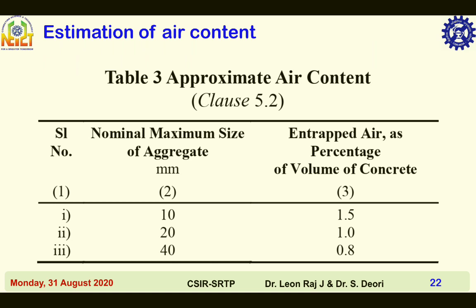For example, if the volume of concrete is 10 meter cube and the maximum nominal size of aggregate is 20 mm, then the volume of concrete excluding volume of air is 10 into 0.99, that is equal to 9.9 meter cube, and the volume of air is 10 into 0.01, that is equal to 0.1 meter cube.